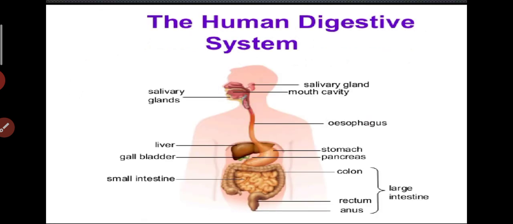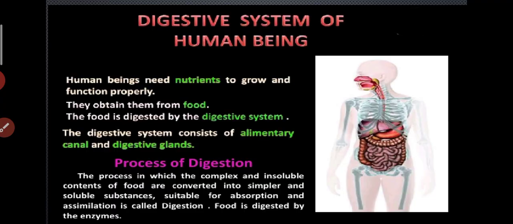See here, the diagram of our digestive system is given, the human digestive system. So let us study in detail. Human beings need nutrition to grow and function properly. They obtain it from food. The food is digested by the digestive system. The digestive system consists of the alimentary canal and digestive glands.